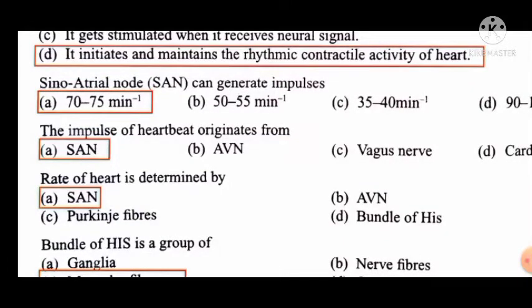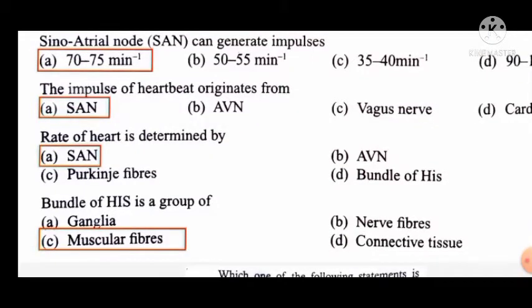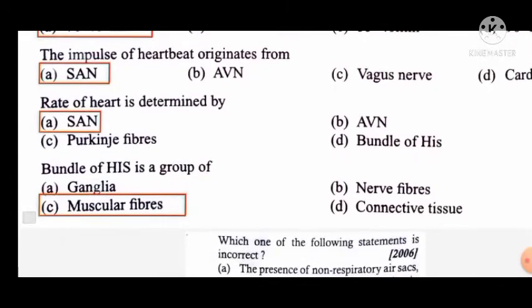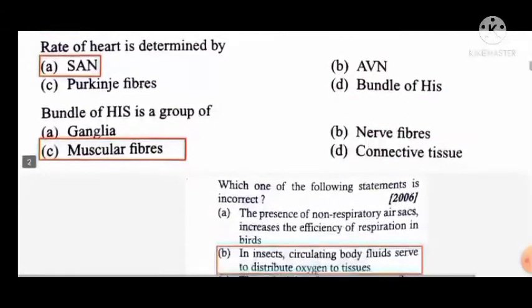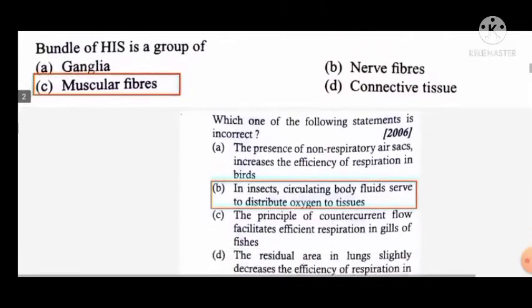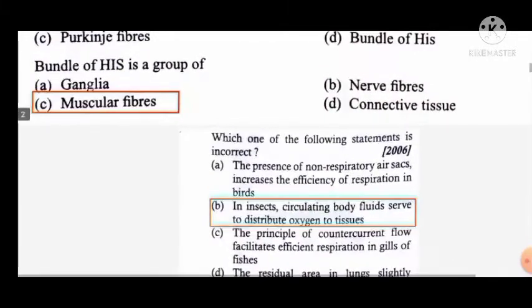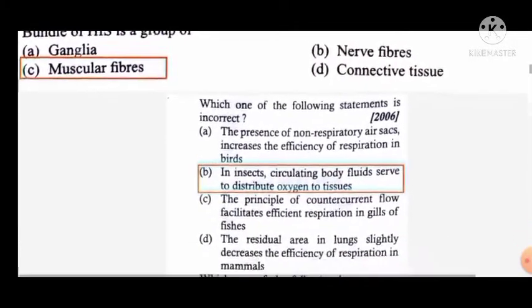Sinoatrial node can generate how many impulses per minute? Its answer is 70 to 75 per minute. The impulse of the heartbeat originates from the SAN, means sinoatrial node. The rate of the heart is determined by the sinoatrial node. It also depends upon the physical state of the body. Bundle of His is a group of muscle fibers which conduct the electrical impulse.